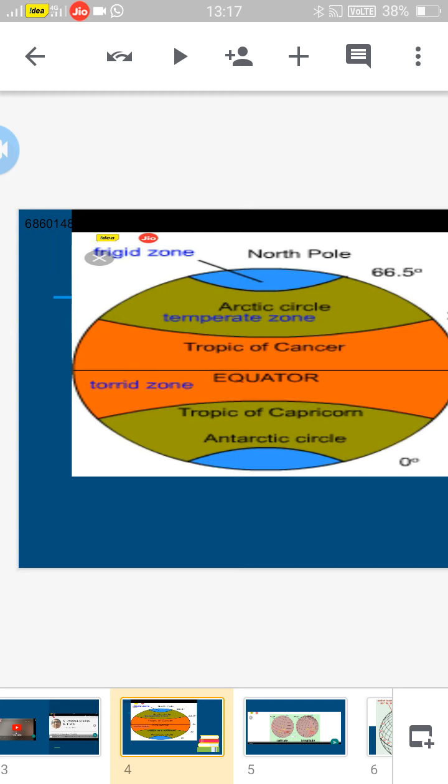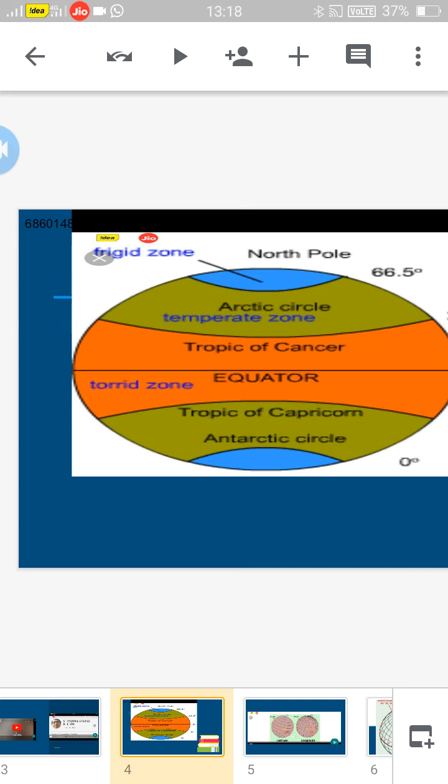For example, suppose one of your uncles is located in Canada. Canada is near the Arctic Circle, 66 and a half degree, so automatically you can say Canada is cooler than India. Suppose another uncle is located in Congo. The equator passes through the middle of Congo, so Congo is hotter than India. Suppose one more friend is situated in Australia. The Tropic of Capricorn passes through the middle of Australia. So Australia and India have a tropical type of climate, meaning a moderate climate.